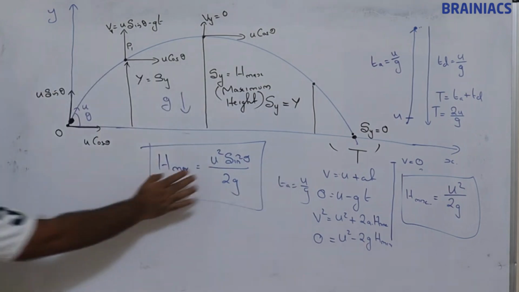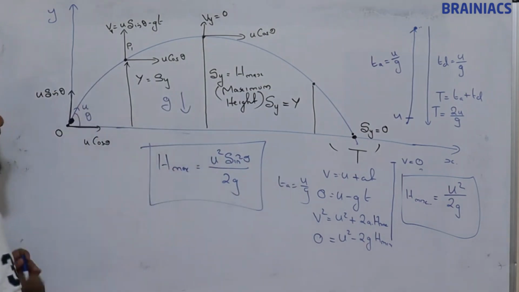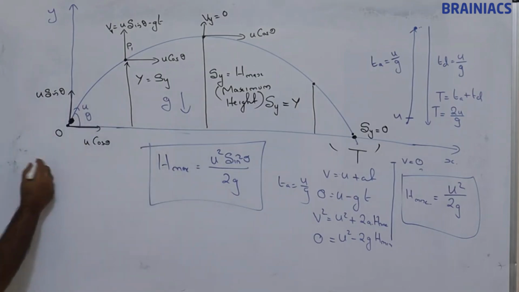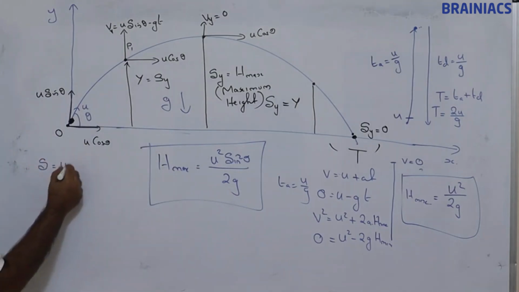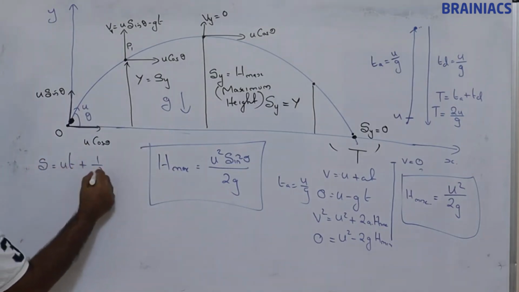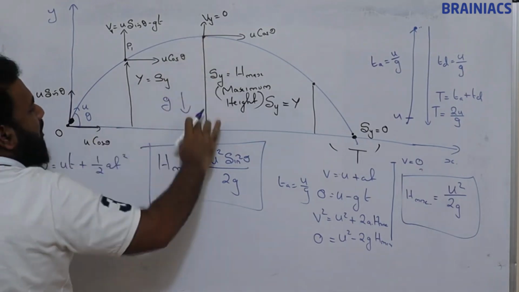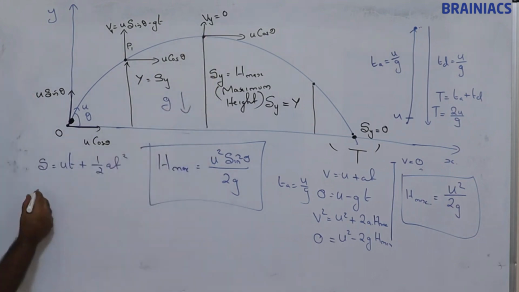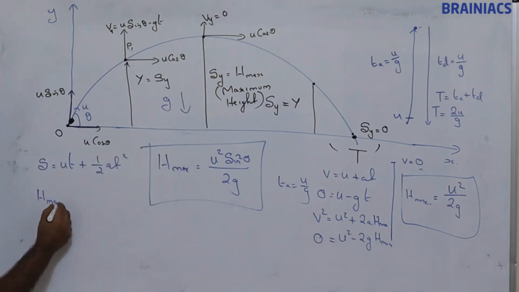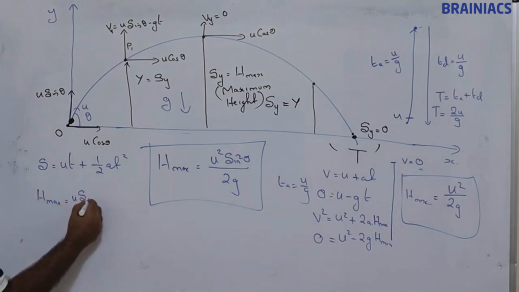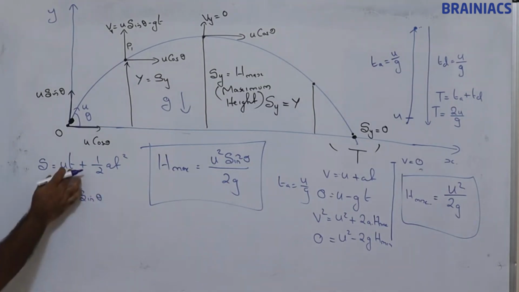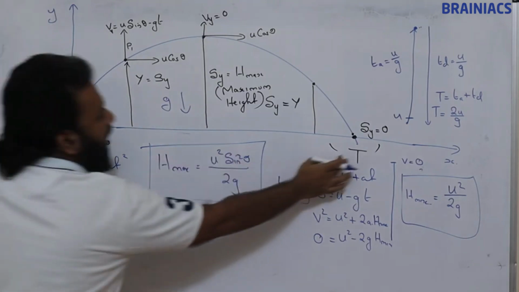Now, how can we derive the real formula? See, s is equal to ut plus half at square. This vertical displacement is what we are trying to find, that is H max. This is the initial vertical velocity u sin theta. The time is half of the time of flight.